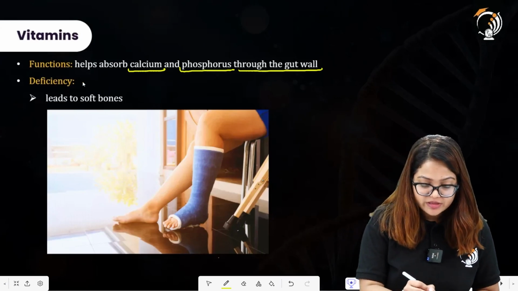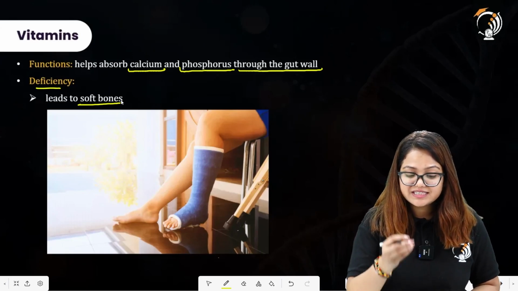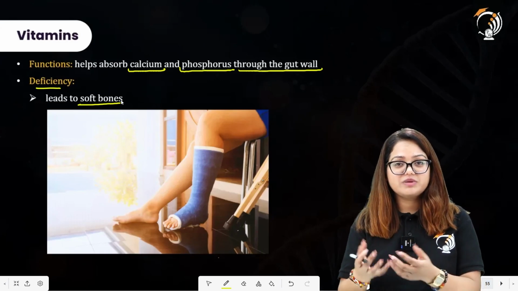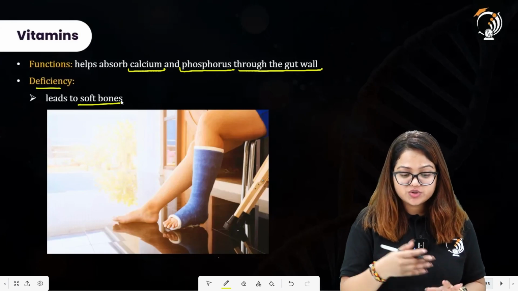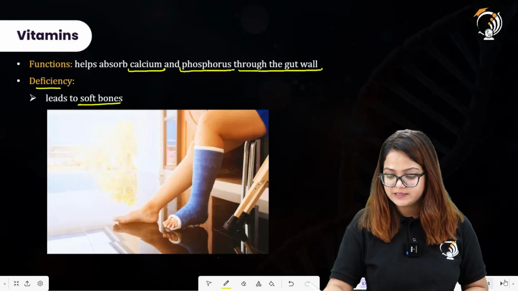All right. So the deficiency leads to soft bones because there is a decreased absorption of calcium and phosphorus, and the bone is made up of calcium phosphate. All right, so there will be a condition in which soft bones are seen.